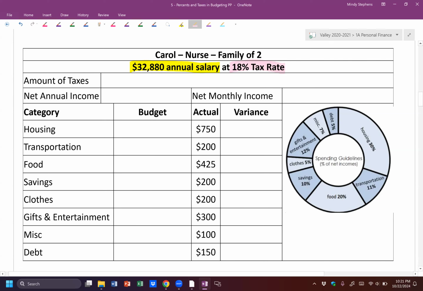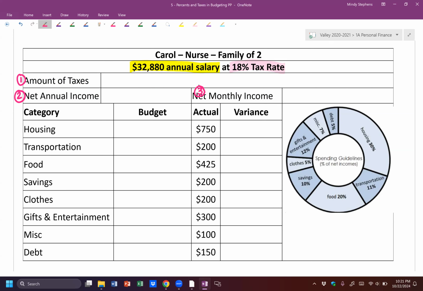But we first need to find these things. We need to find her amount of taxes, we need to figure out her net annual income, and we need to figure out her net monthly income. So those are the three we're going to do, in this order. You could even write this on your paper so you remember this comes first, then you find this, and then the net monthly income. So the taxes, then the net annual, then the net monthly.